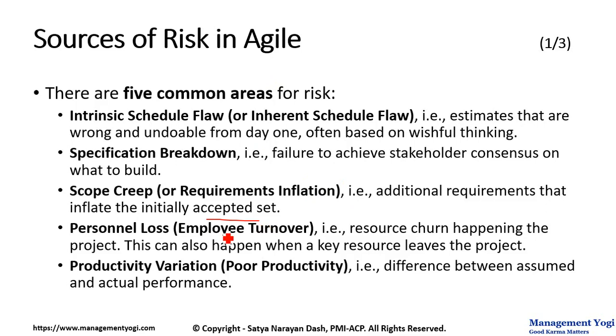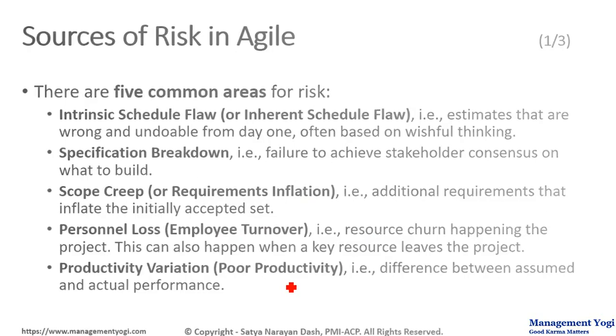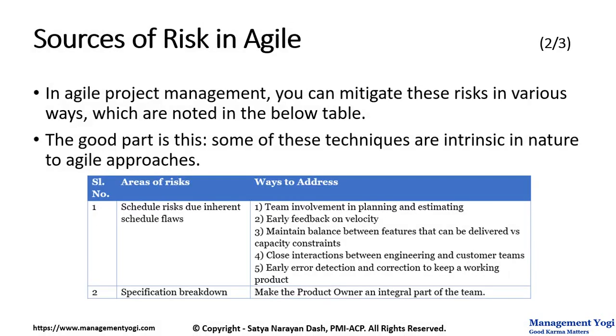Personnel loss or employee turnover. That is, resource churn happening in the project. This can also happen when a key resource leaves the project. Productivity variation or poor productivity. That is, the difference between assumed and actual performance of the team members. So these are the 5 sources of risk.